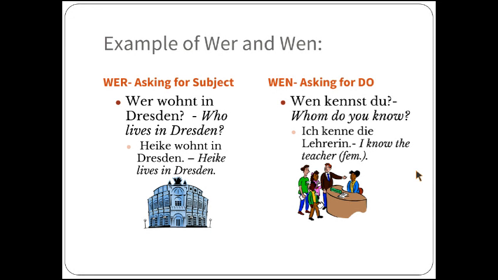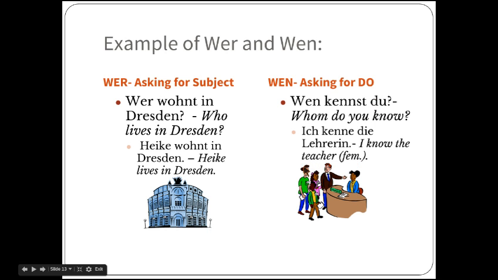Wen kennst du is an example of using wen asking for a direct object. Du, right here, is the subject. You are the person knowing. We want to know, though, whom you know. That's the direct object. You are the one doing the knowing. We want to know who's the person that you know. And that is, ich kenne die Lehrerin. I know the teacher.